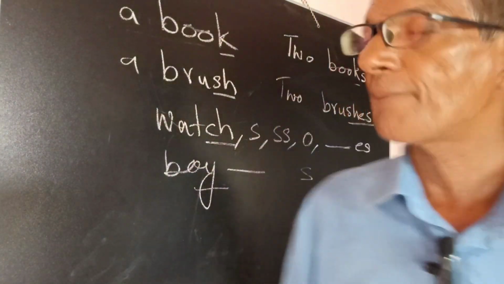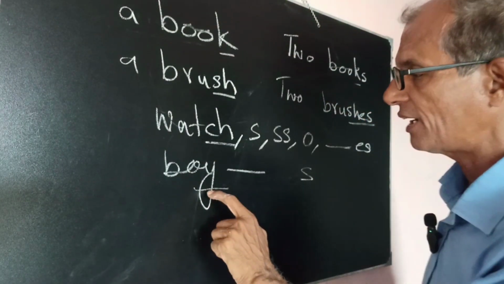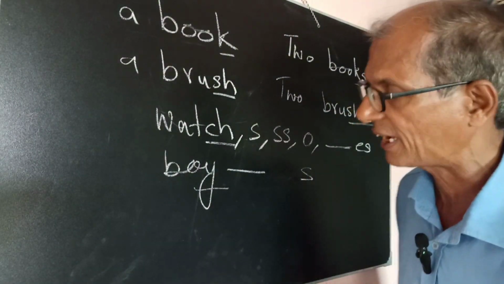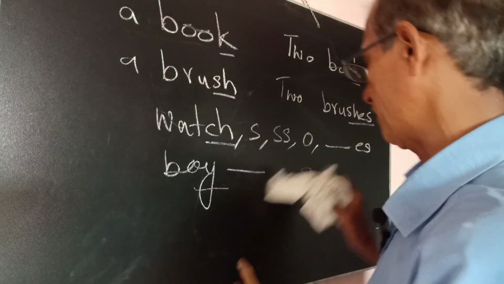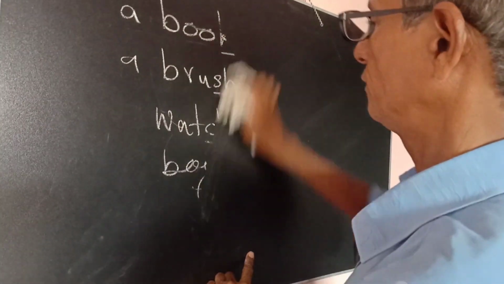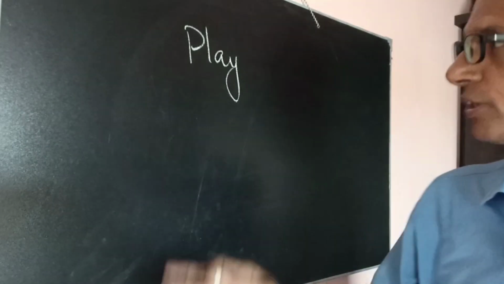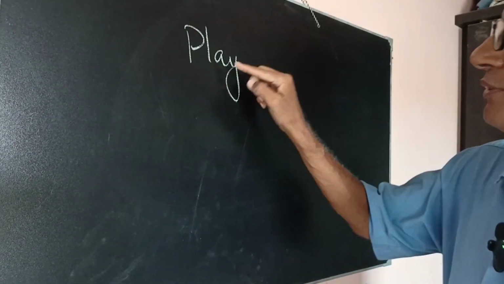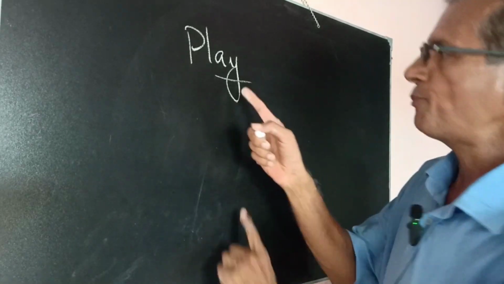Now the main point: how can we understand whether Y is a consonant or a vowel? I am making you understand. Stay with me. Look at here, the word is play. Play is a verb. Before Y, what is there?